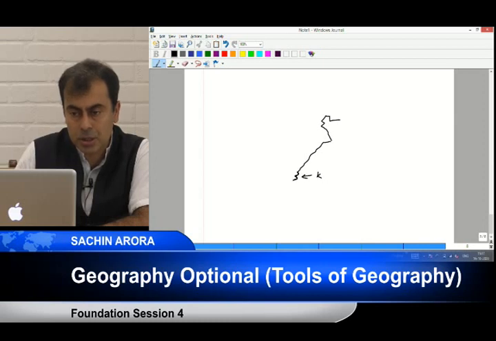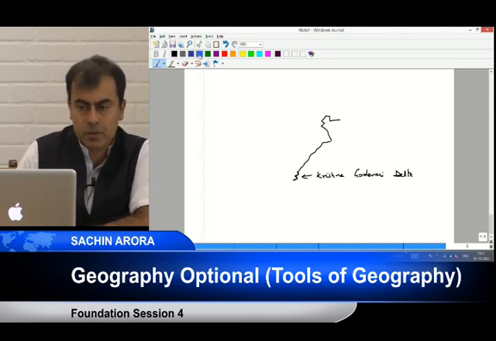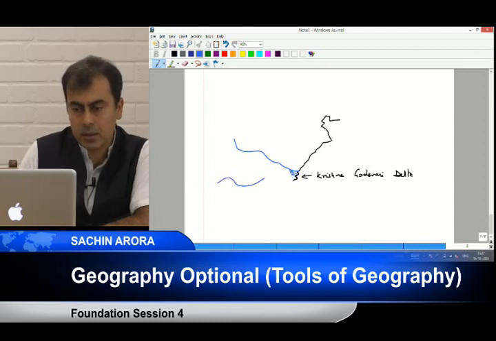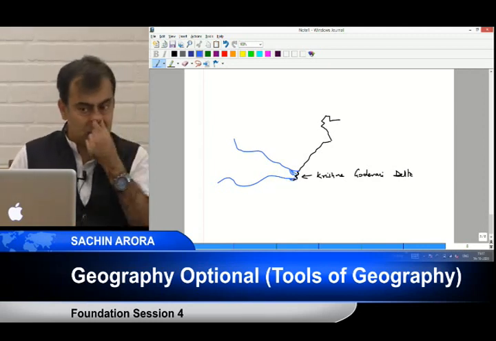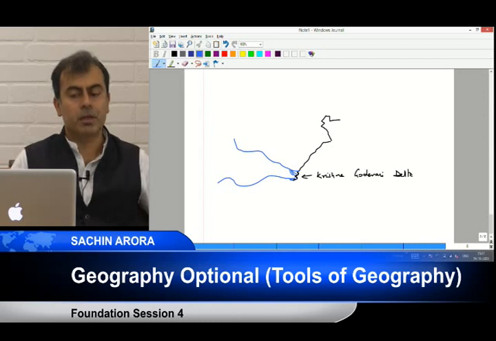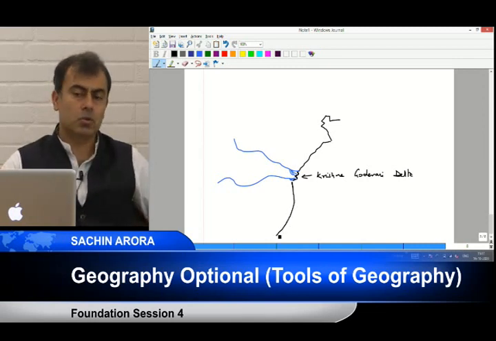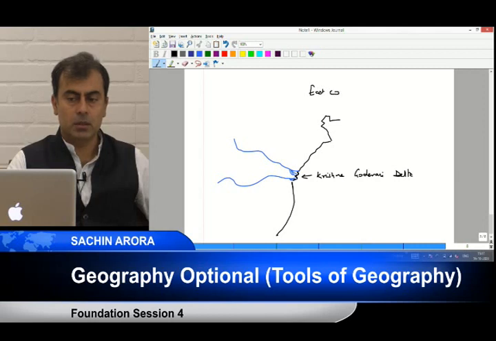What is this? Krishna, Godavari, Delta. So have you heard of river Godavari? River Godavari is flowing here, it forms a delta, and here we have river Krishna flowing in, that also forms a delta. Where? We are looking at Andhra Pradesh, the KG basin. You have heard of KG basin? And then what will happen? We will have a line like this. This is our east coast of India.